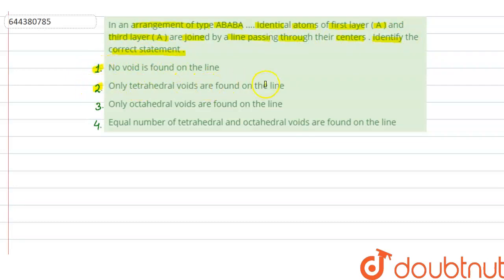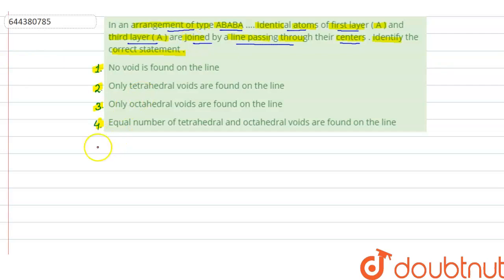Option 2, only tetrahedral voids are found on the line. Option 3, only octahedral voids are found on the line. And option 4, equal number of tetrahedral and octahedral voids are found on the line. So it is given that in the arrangement of type ABABA, identical atoms of the first layer A and the third layer A are joined by a line passing through their center. And we have to tell on that line which type of void will be found, right?